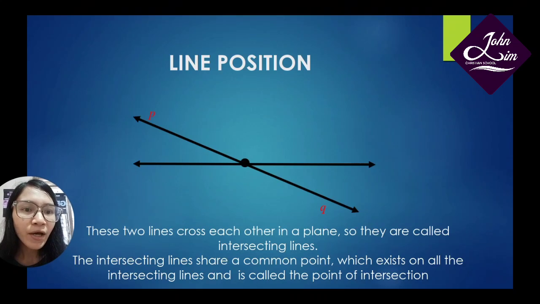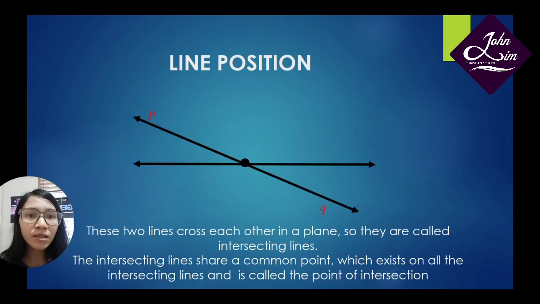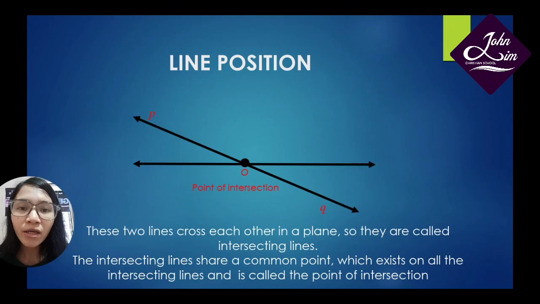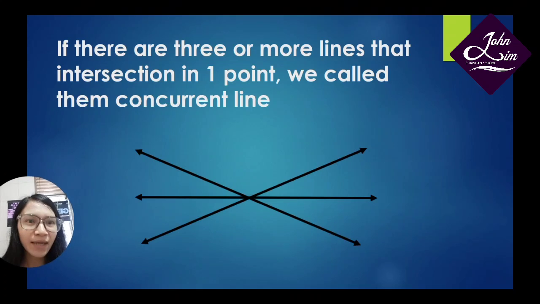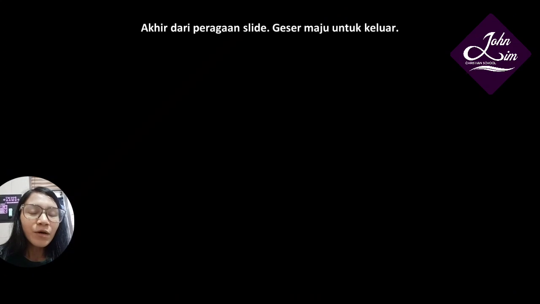The point where the 2 lines cross each other, I labeled it O. So O is the point of intersection. Now the last: if there are 3 or more lines that intersect in one point, we call them concurrent lines.